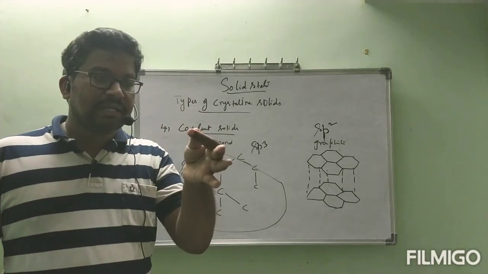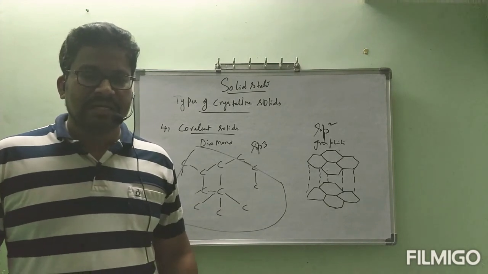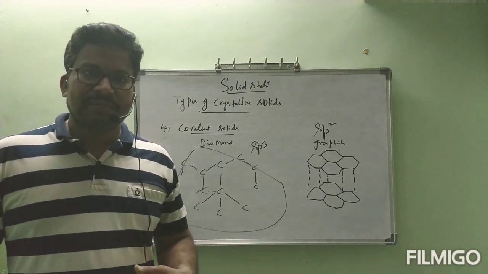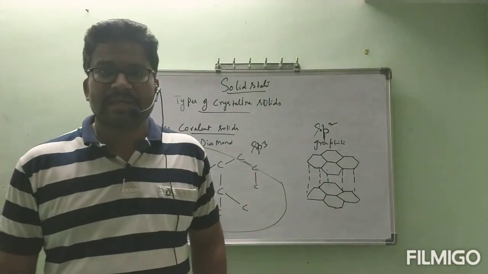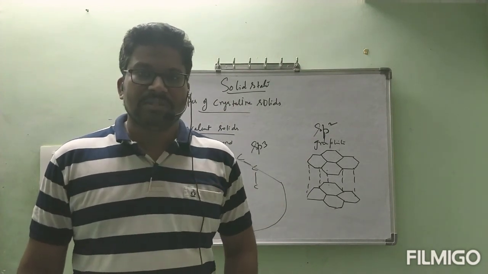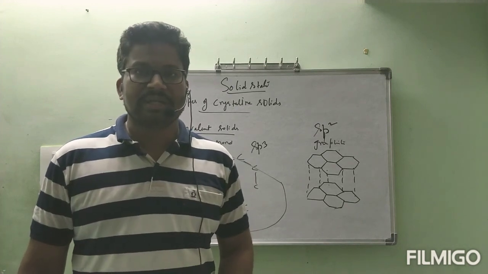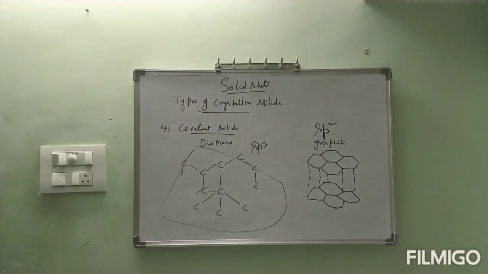Regarding the lattice and 3-dimensional and 2-dimensional lattice, all these things we will go through in the next class. And this is about today's class. In today's class we mainly completed the classification of solids. Two types of solids are there, crystalline and amorphous, and how crystalline solids are further classified into 4 types. These are the things we have studied in this class. I hope you are clear about this classification and the types of crystalline solids. In the next class we will see the lattice and lattice points and their arrangement, all these things. Okay, ma? I hope you are clear about today's class. Thank you all.